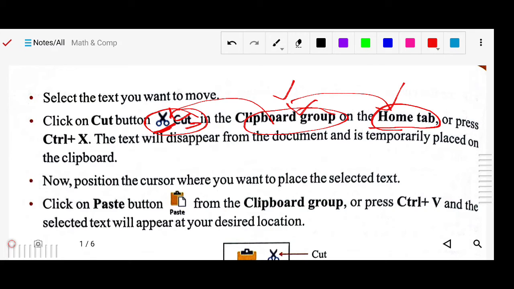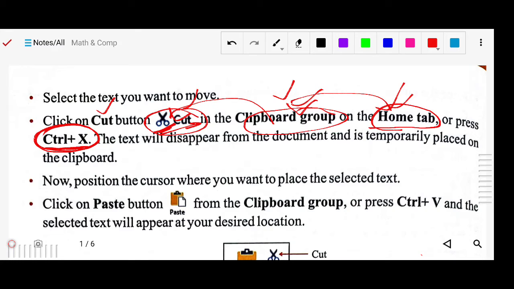Now press Ctrl plus X. There are two methods. First, with the mouse, go to the Home tab, the Clipboard group, where this cut sign is. You select the text with the mouse, or by the help of the keyboard: first select it, then simply press Ctrl plus X. This is the shortcut key for cut.